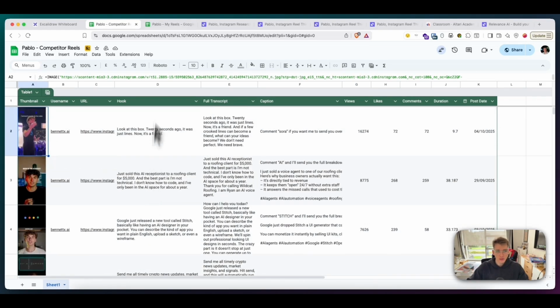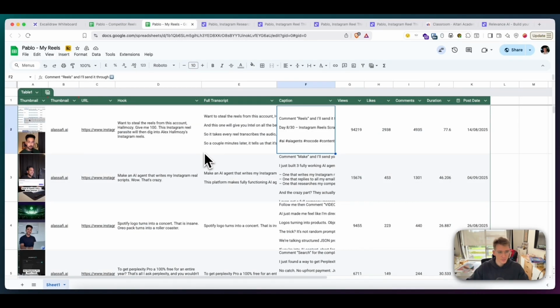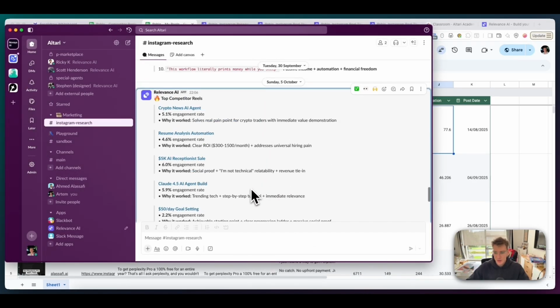And it also will scrape your latest 10 reels, also defines the hook, gives you full transcript, caption, and all the data you need. And then it will take all of that data and using Claude Sonnet 4.5, it will generate a Slack summary at the end of each week. So that's how I set it up.